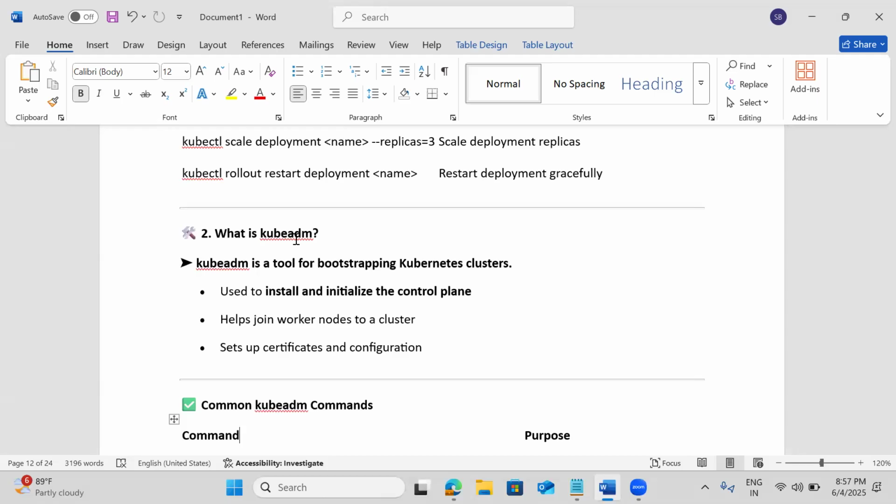And in EKS and AKS, the bootstrapping is taken care of by the service itself. In AKS, Kubernetes itself will take care. They have their own bootstrapping, so we no need to worry about it. There is eksctl, right, for AWS? Yes, eksctl is there for AWS.